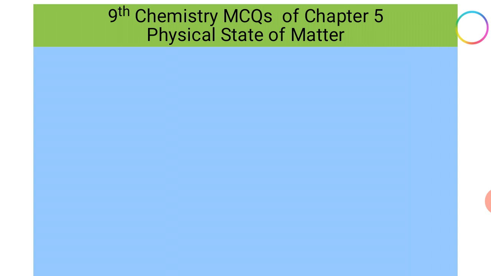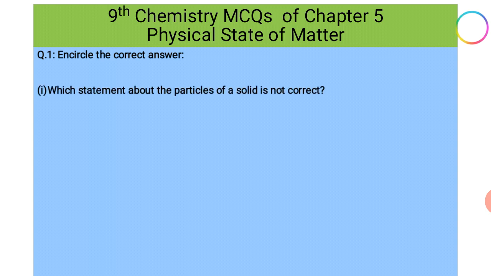Thank you very much. Let's start the MCQs of chapter number 5, that is the physical state of matter. Question 1 is: encircle the correct option. You will have to choose one of the options A, B, C and D.